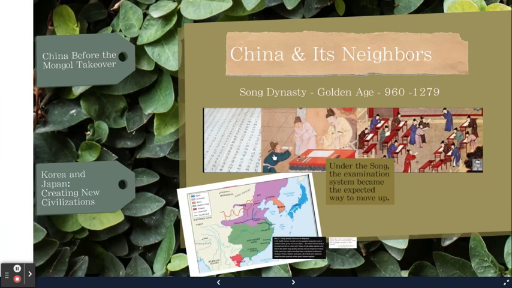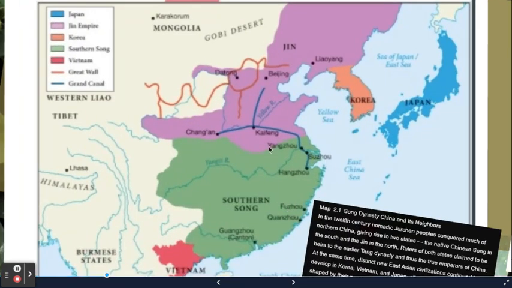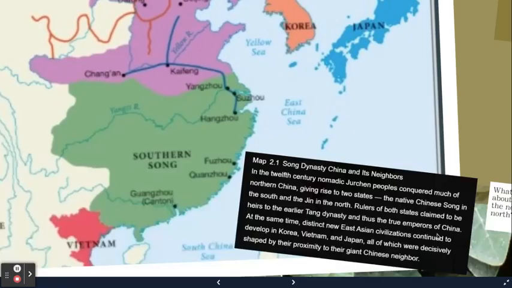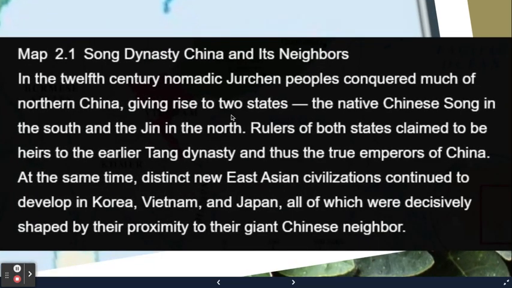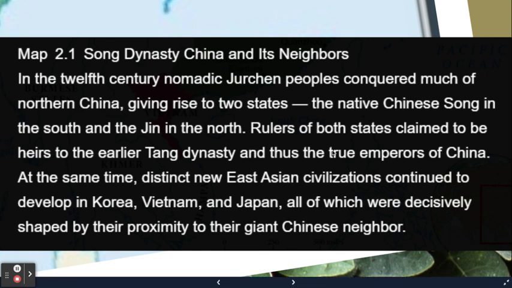Now, this is going to show us the Song dynasty right here. In the 12th century, nomadic Jurchen people conquered much of northern China, giving rise to 2 states, the native Chinese Song in the south and the Jin in the north. Rulers of both states claimed to be heirs to the earlier Tang dynasty, and thus they believed they were the true emperors of China. At the same time, though, distinct new East Asian civilizations are going to continue to develop in Korea, Vietnam, and in Japan.